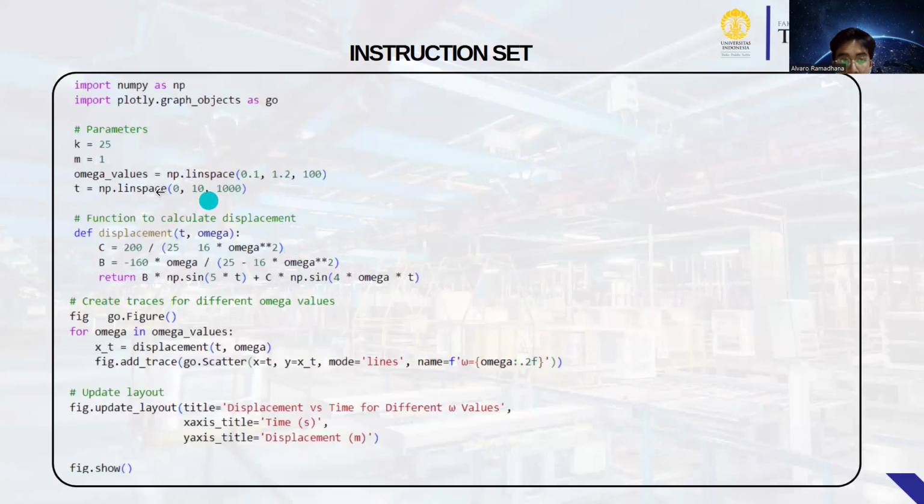Okay, and this is the Python code. Parameters: k = 25, mass 1, omega values, and a function to calculate displacement and update the graph for different omega values and update the layout.